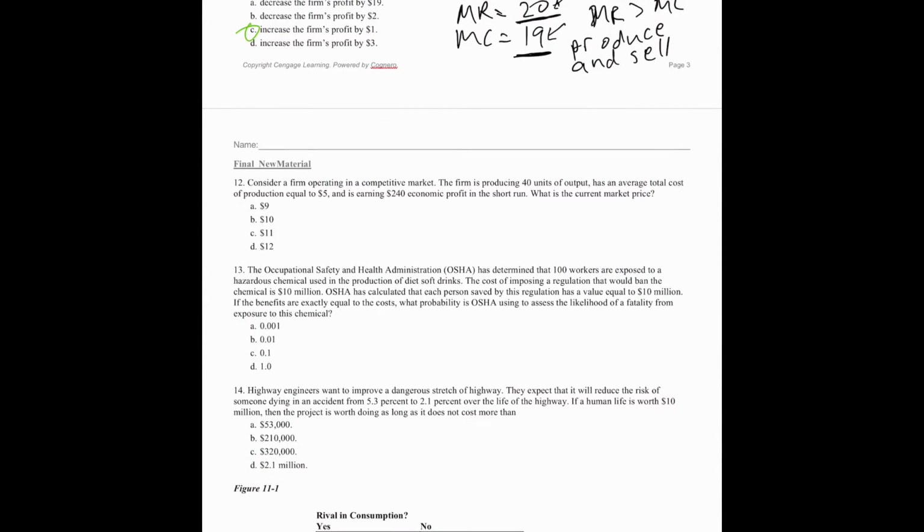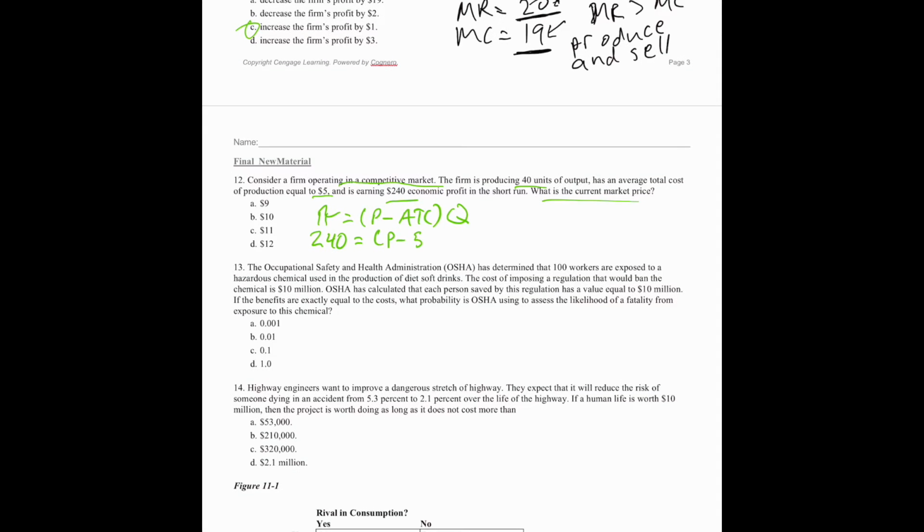Question 12. We're in a perfectly competitive market. A firm produces 40, total cost is 5, it's earning 240 economic profit. What is the current market price? Well, we know that profit is equal to price minus average total cost times the quantity. So then we have our profit of 240 here is equal to price minus average total cost of 5, and our quantity is 40.